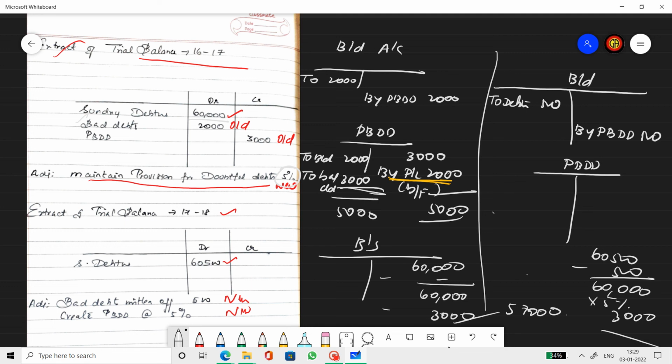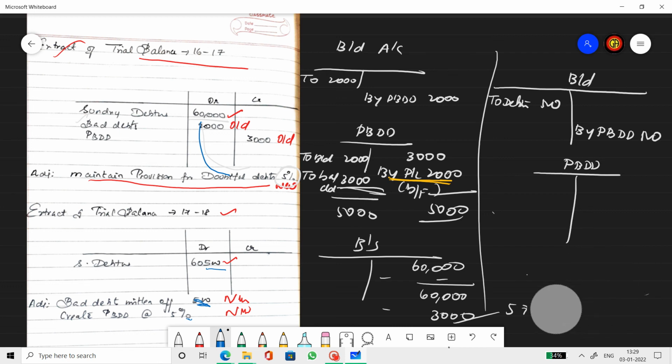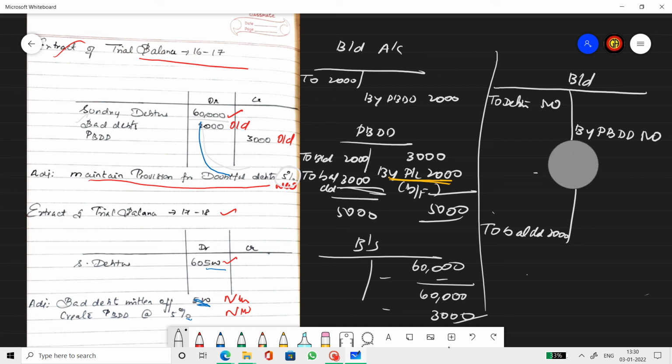In the previous sum, there is no new bad debts, so 60,000 into 5% directly gave us the new provision amount. Whereas here 60,500 minus 500 into 5% will give you the new provision amount. So new provision amount is 3,000 rupees. To balance, carry down 3,000 rupees. So this is going to be the closing balance to us. There is no use in preparing this account because debtor is directly prepared on it. So hence we take the profit and loss account balance.